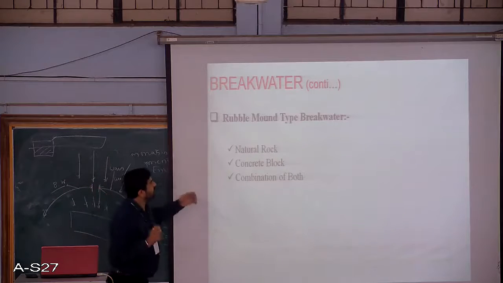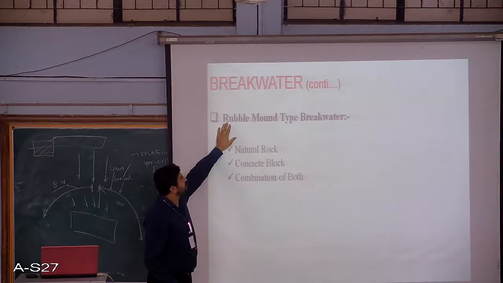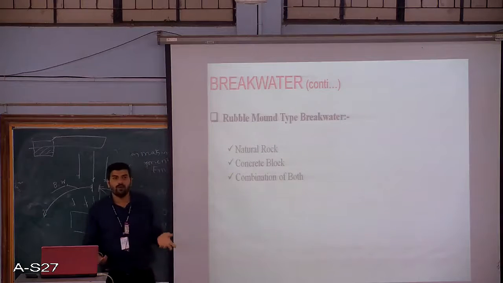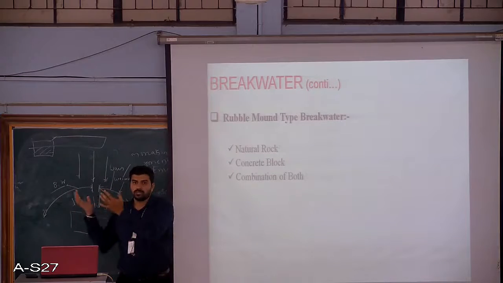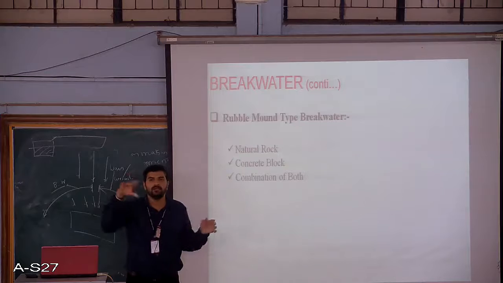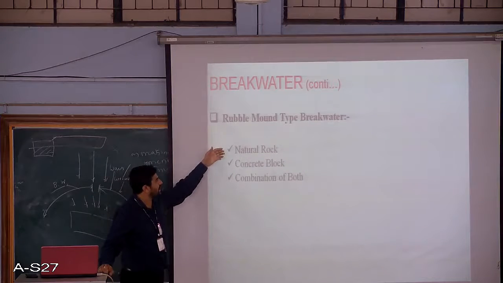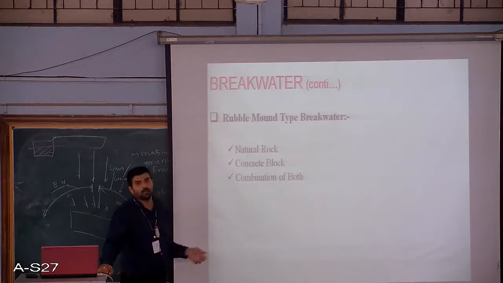The next type of breakwater that we may have is the round rubble mound type breakwater. Rubble mound type basically means that we take some heavy stones and place them one over the other to make a wall, or make a breakwater out of it. There are different types. You can use natural rocks, concrete blocks, or a combination of both.